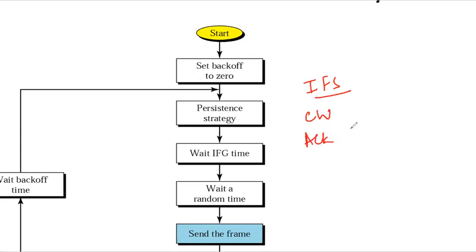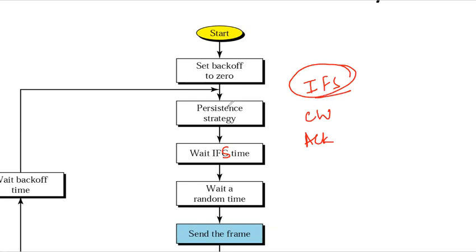Now, what is the interframe space? Collisions are avoided by deferring the transmission even if the channel is found idle. Whenever the channel is free, even then the station does not send the frame immediately. It waits for some period of time, and that period of time is known as interframe space, or IFS. So first it will start and set backoff to 0. What is backoff? Backoff is the amount of time it is waiting to send.